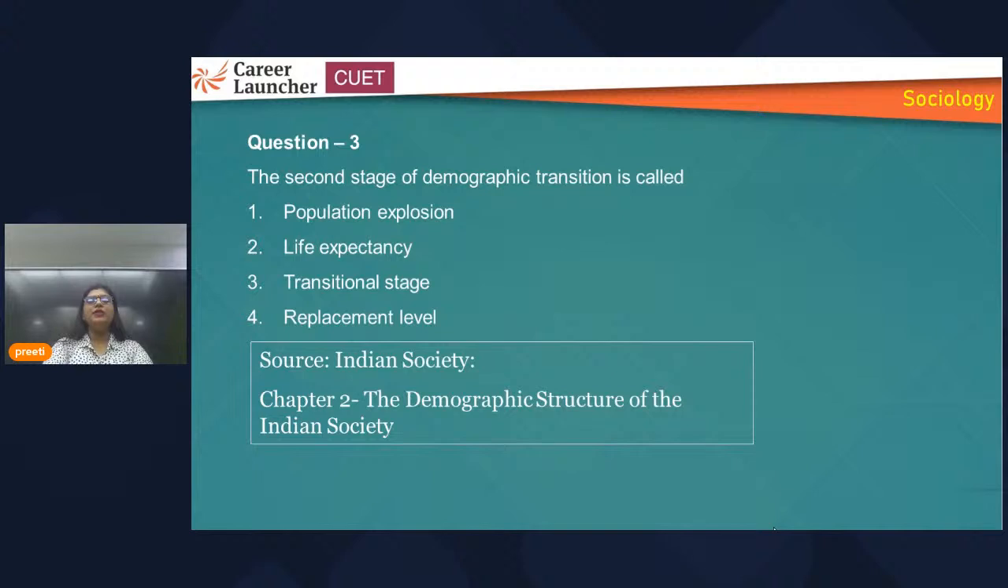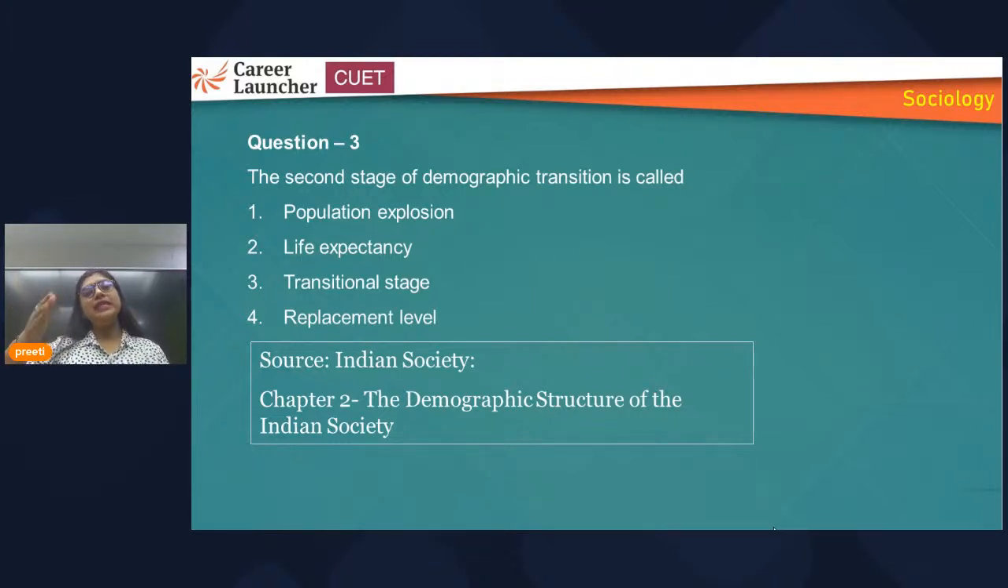Now, the second stage of demographic transition is called... Here, this is another population theory, talking about three stages of demographic transition, or population growth you can say. First stage, second stage, and third stage. Here they have asked about the second stage. If any keyword is associated with the first and third, you should also remember that. The second stage is between the first and third, so this may be a transition one. This is known as the transitional stage.